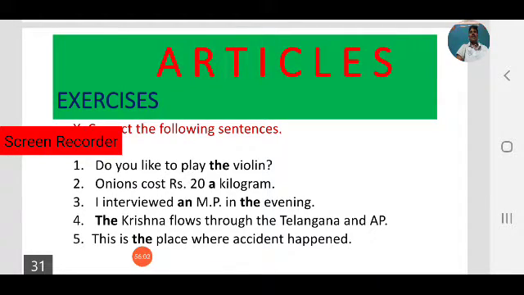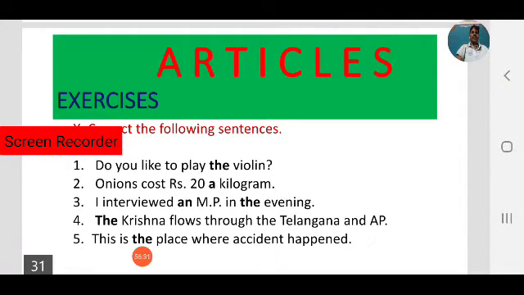So this exercise: this is the place where the accident happened. Do you like to play the violin? The violin, before a singular musical instrument. Onions cost 20 rupees a kilogram; a kilogram means each kilogram. I interviewed an MP in the evening; an MP has a vowel sound, so we use an.